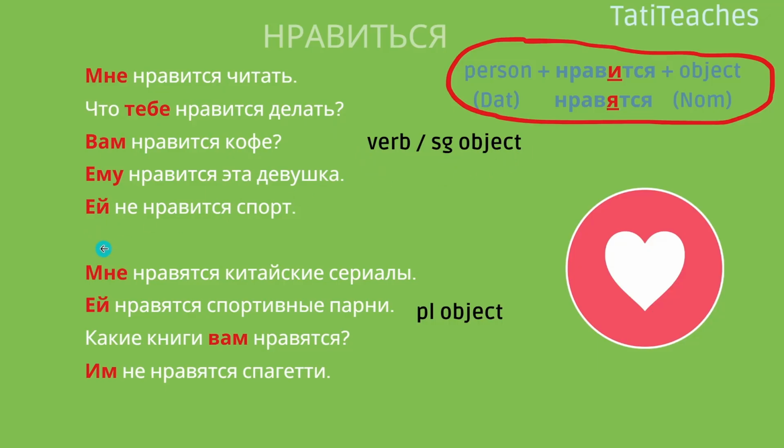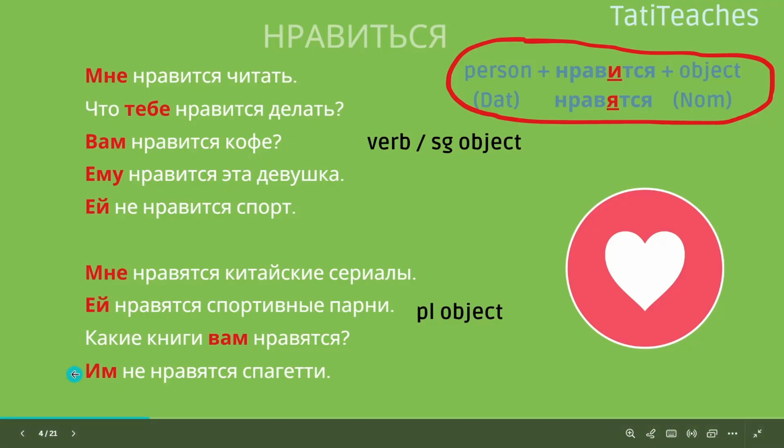Second part, it's object which is plural. Мне нравятся китайские сериалы. I like Chinese series. Ей нравятся спортивные парни. She likes sporty, fit guys. Какие книги вам нравятся? What sort of books do you like? Им не нравятся спагетти. They don't like spaghetti.